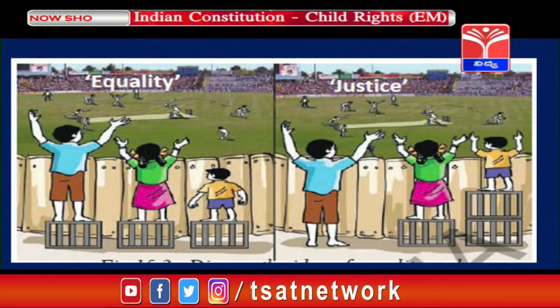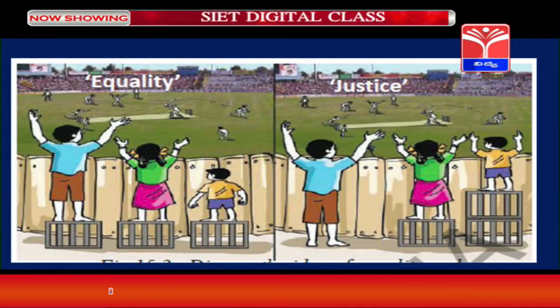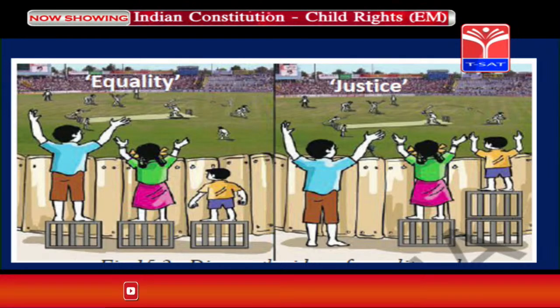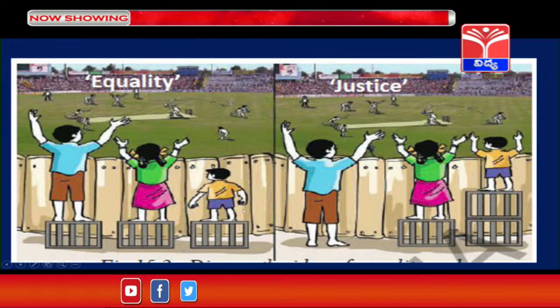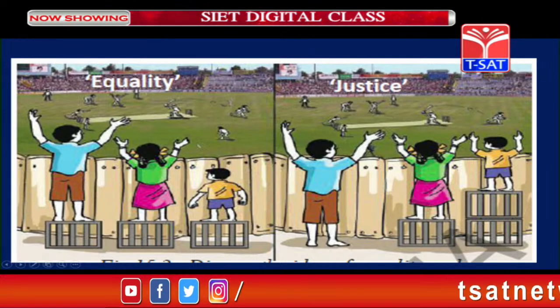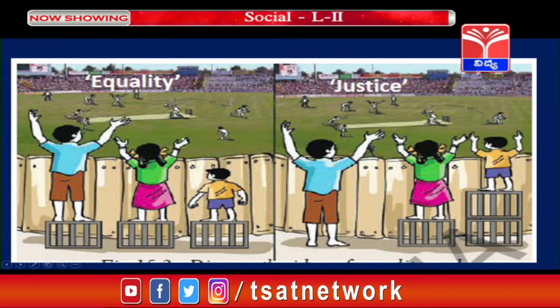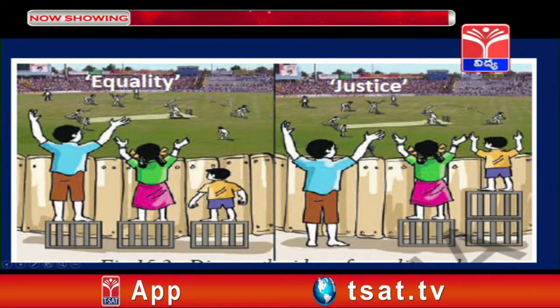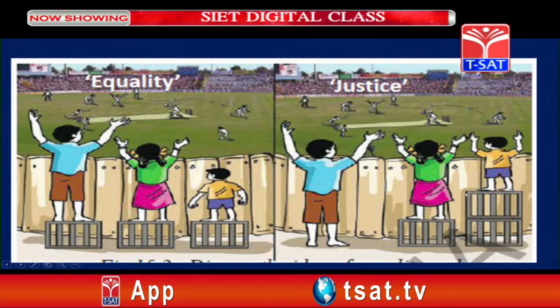And when we see equality and justice, look at the picture and what it is showing. In the first one, equality, the third boy is unable to see. So how is justice done? Whatever extra the first fellow has is given to the third one.